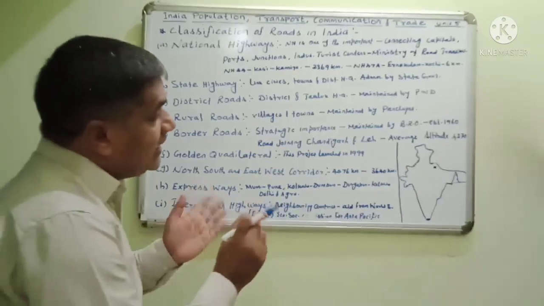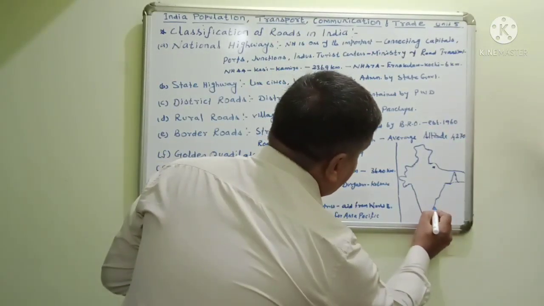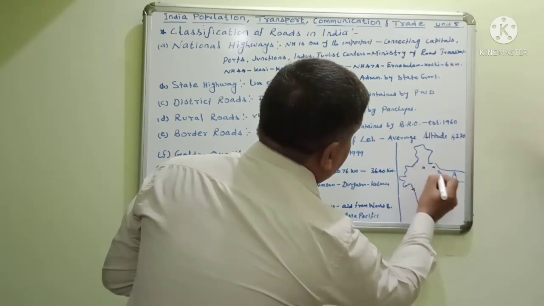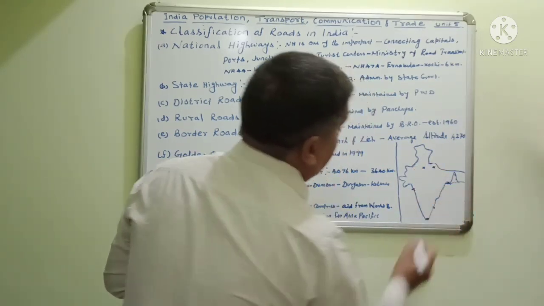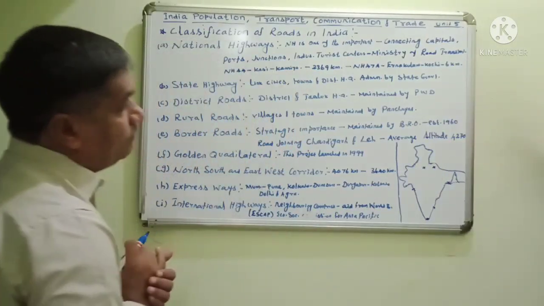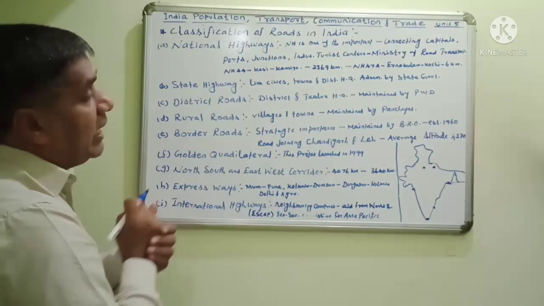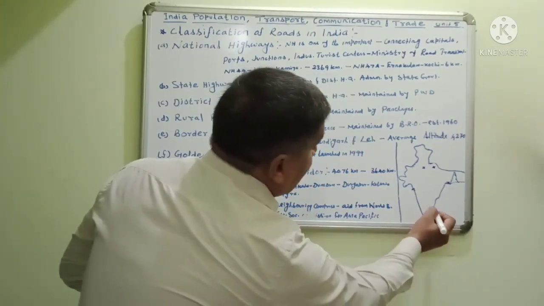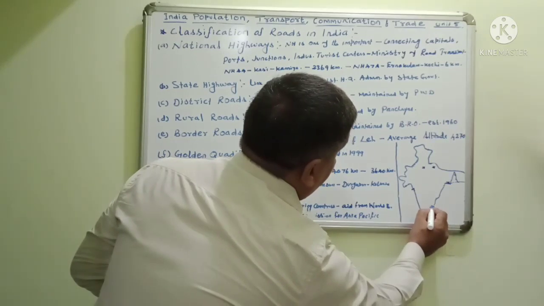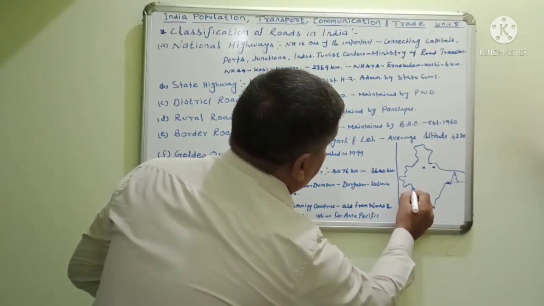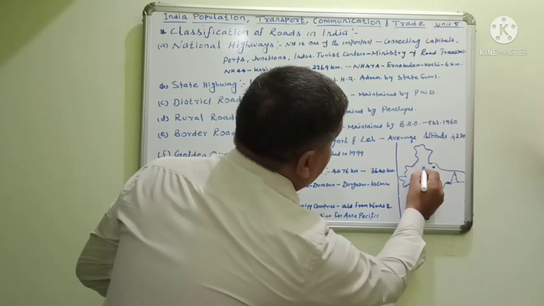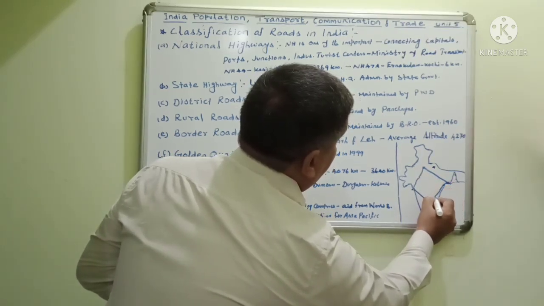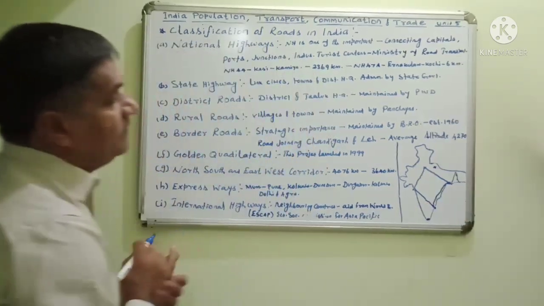It links Chennai to Mumbai, Mumbai to Delhi, Delhi to Kolkata, and again Kolkata to Chennai.